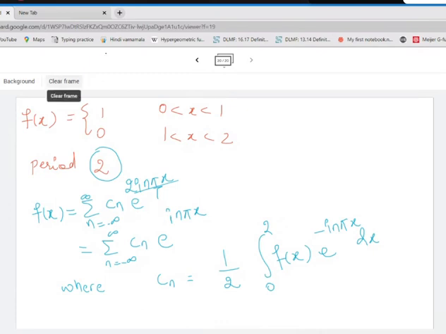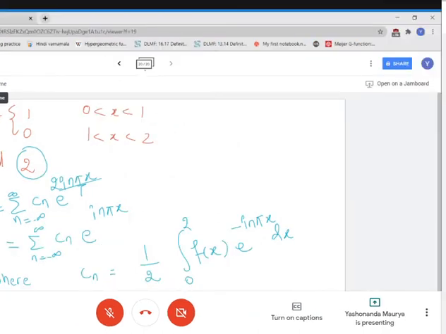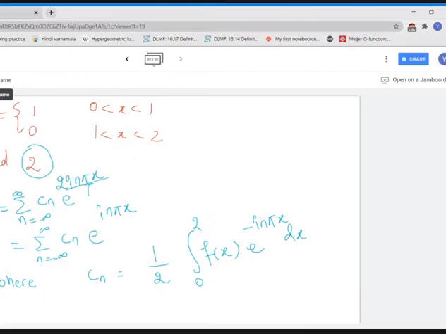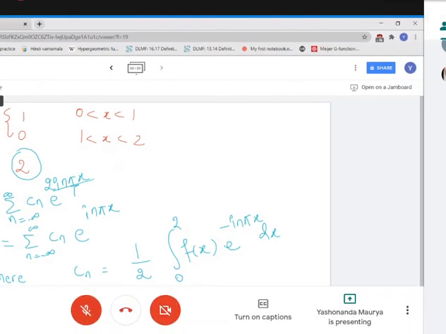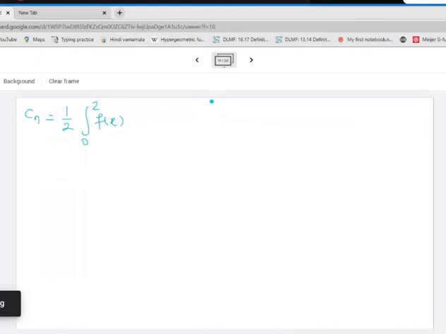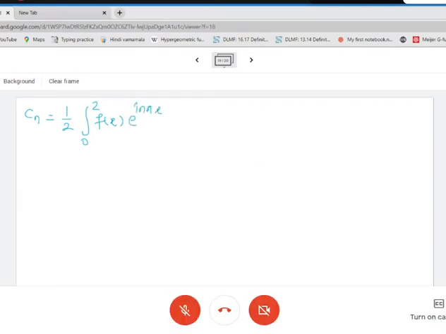So if I erase this one, e raised to i n pi x dx.